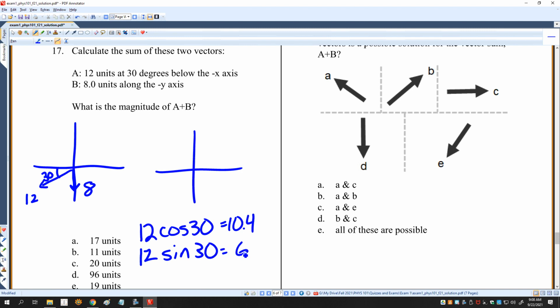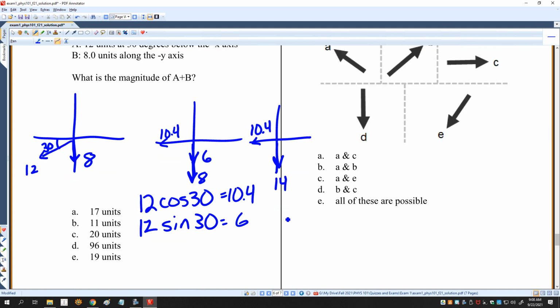By the way, you MCAT folks, you probably want to learn your cosine and sine of 30, 60, 90 for the MCAT. Just memorize them. Put them on a little note card or something. So here, this is going to be 10.4. So it's going to be 6. And then I also have 8. So my new components are 10.4 and 14.